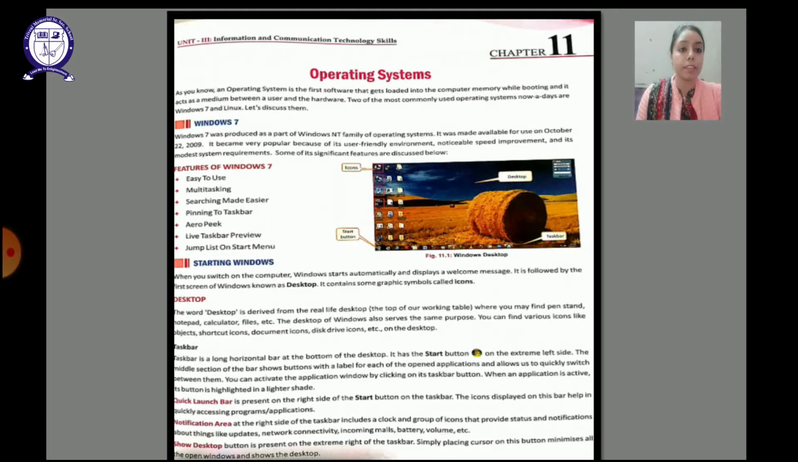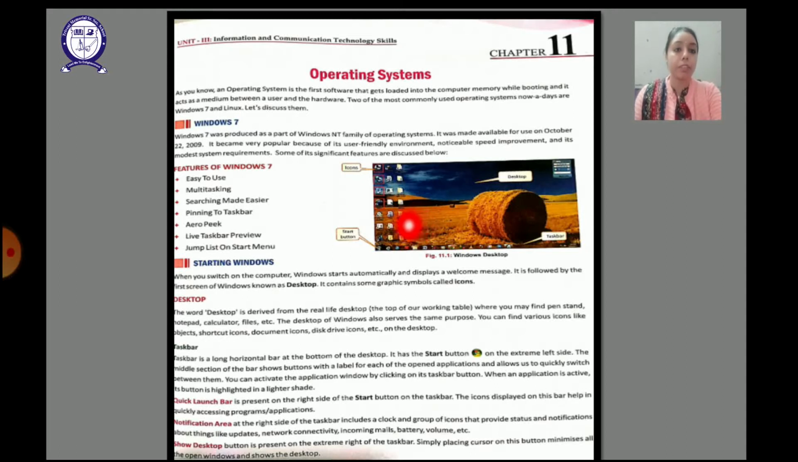You can see here this is the desktop screen, that is, when we switch on the computer, the first screen which appears is known as the desktop screen. On this you can see small pictures. These represent some of the application programs and the files and folders. With the help of pictures we are able to interact. That is why this is known as a graphical user interface operating system.